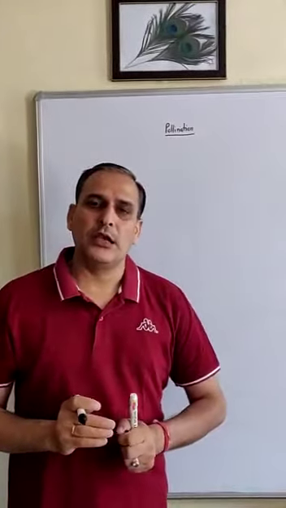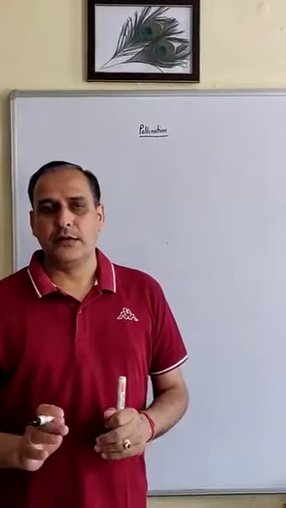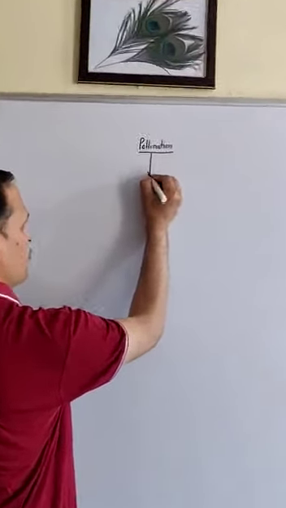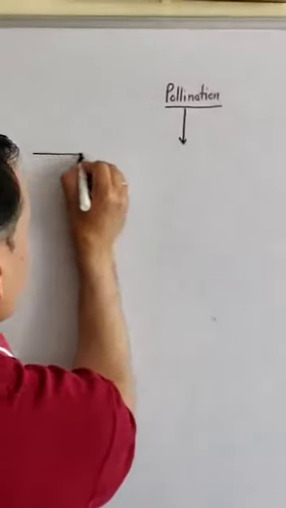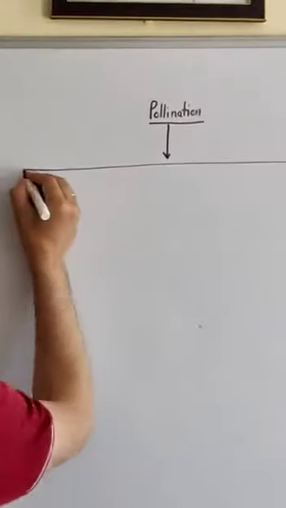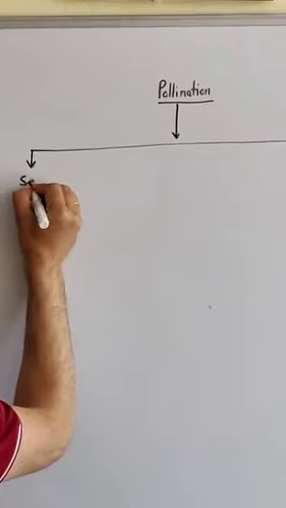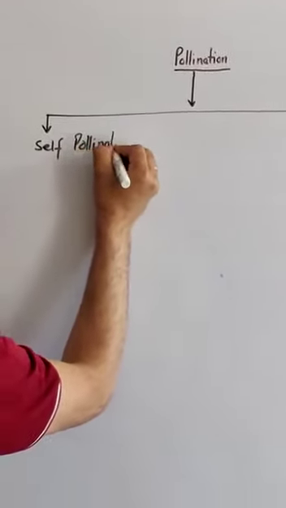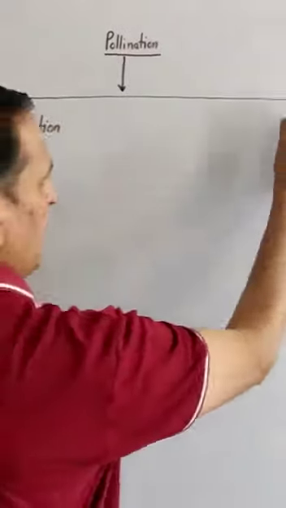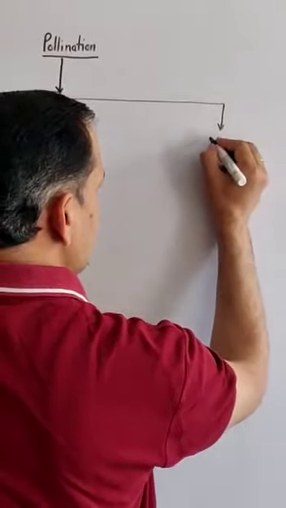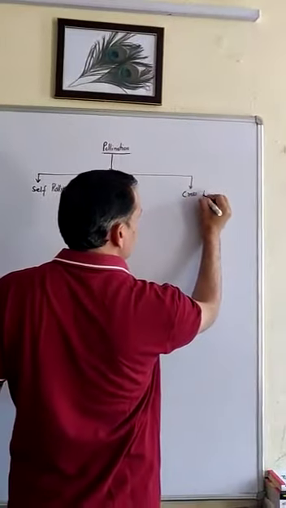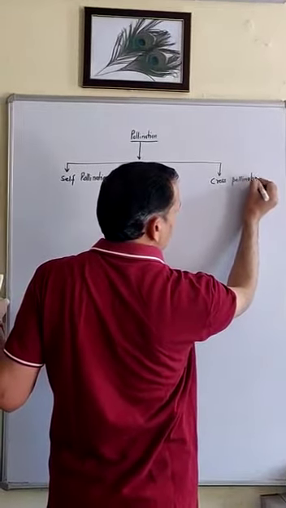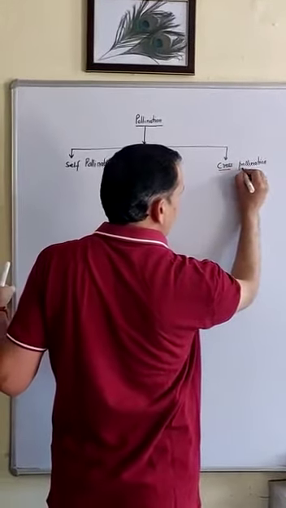Pollination is of two types. The first type of pollination is called self-pollination. And the other type of pollination is called cross pollination. Now we will take this topic one by one.